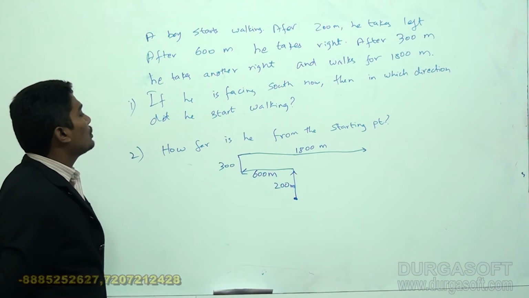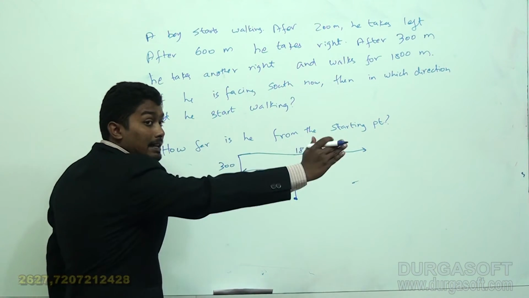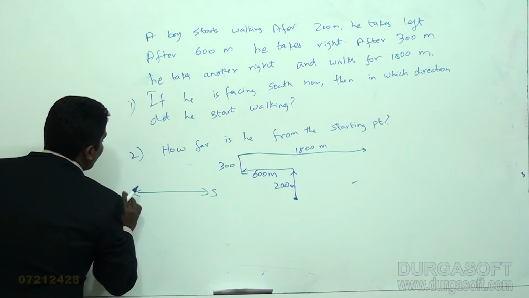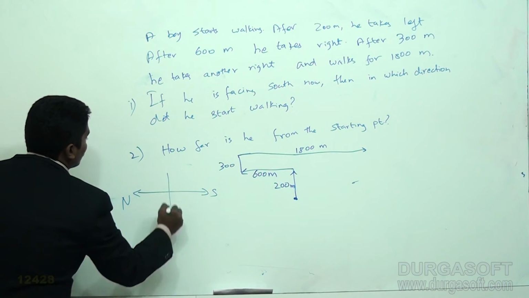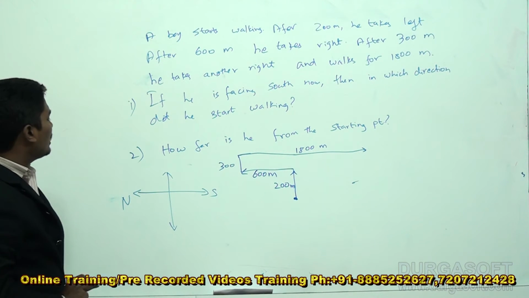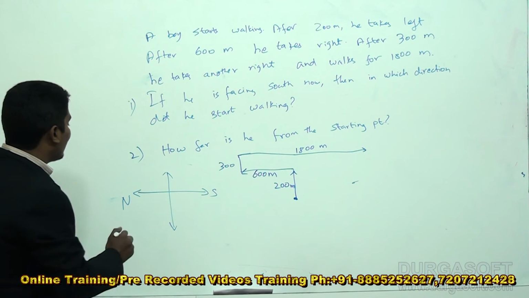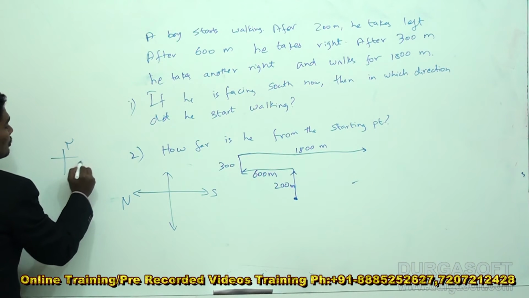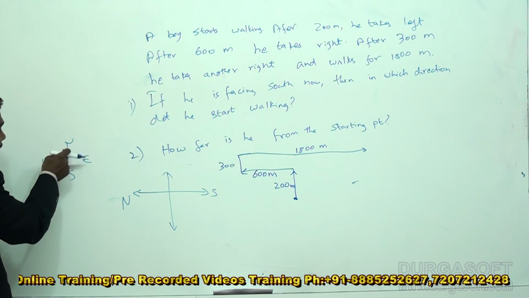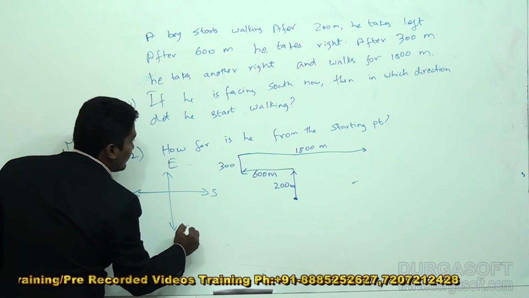If he is facing south right now, which means they say that this direction is south. If this direction is south, I can say this will be north. Now which will be the east and west? I can say that the normal graph of north, south, east, west is rotated anti-clockwise, such a way that north will come here, east will come here, and west will come here.